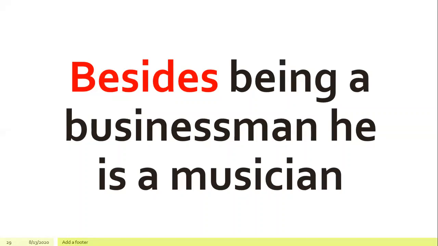The meaning of this sentence is, he is a businessman and he is also a musician. We use besides to refer to one or more capabilities or talents or possessions and so on.